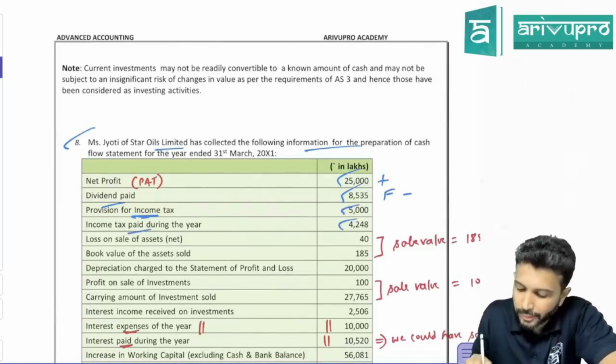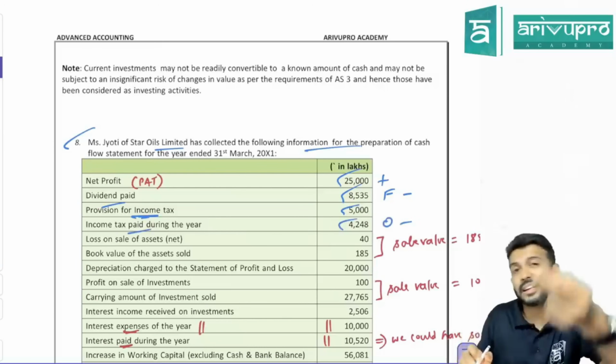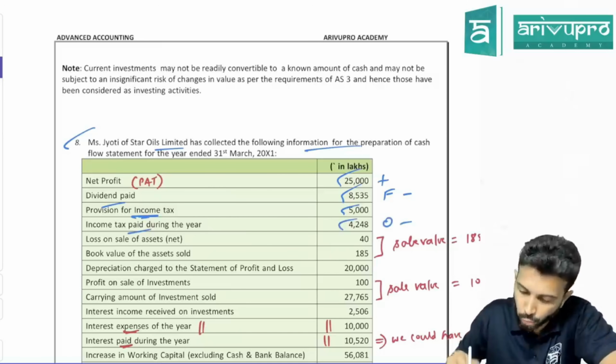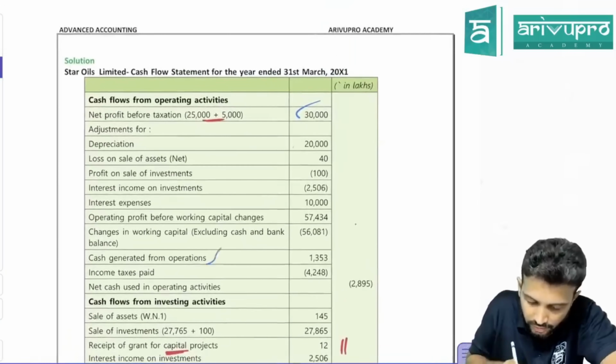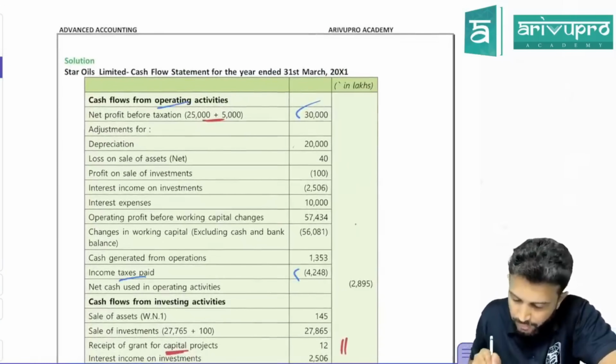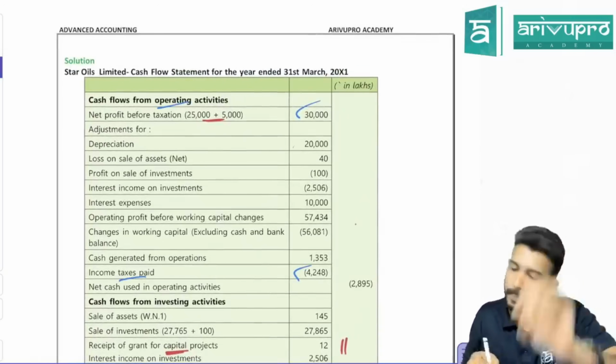Income tax paid. Where will it come? Operating activity, as a last category. Have they deducted 4248 under operating activity? This is operating activity. Income tax paid 4248 has been deducted.